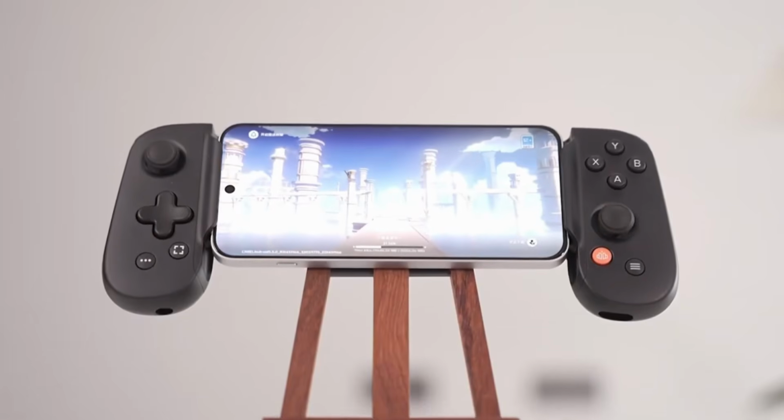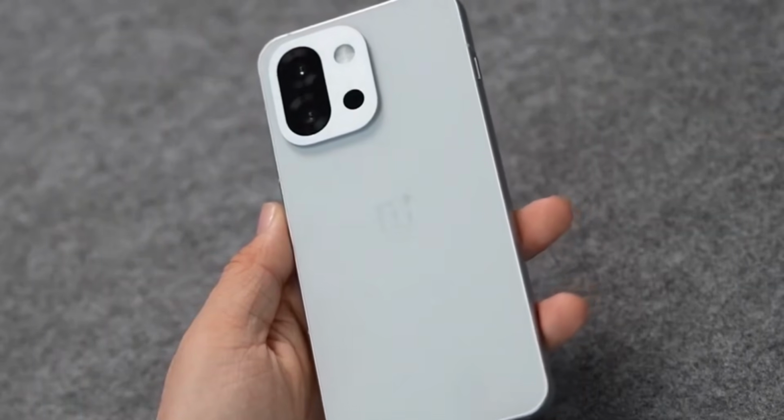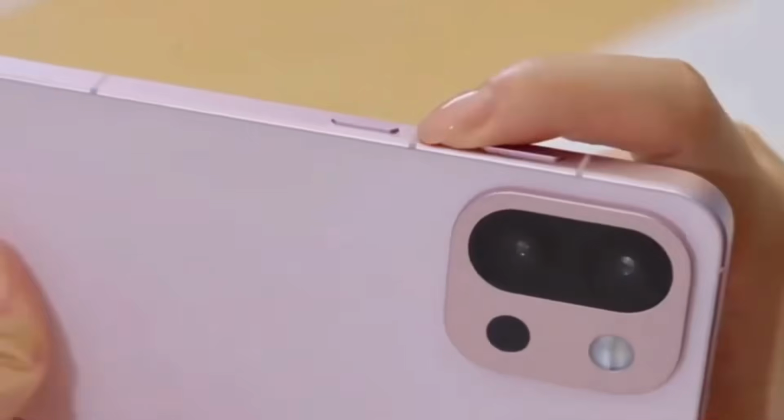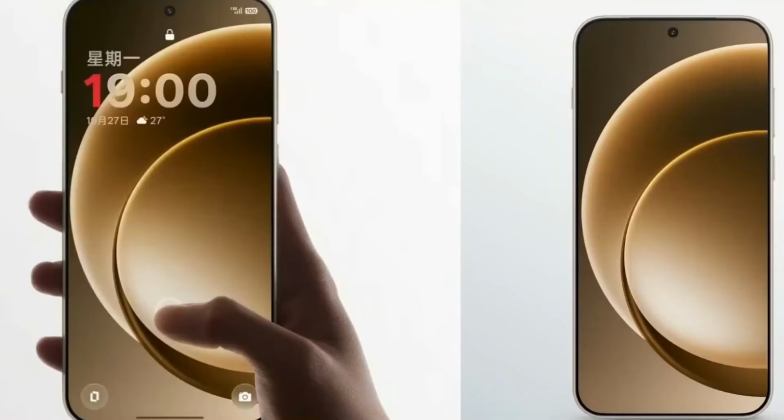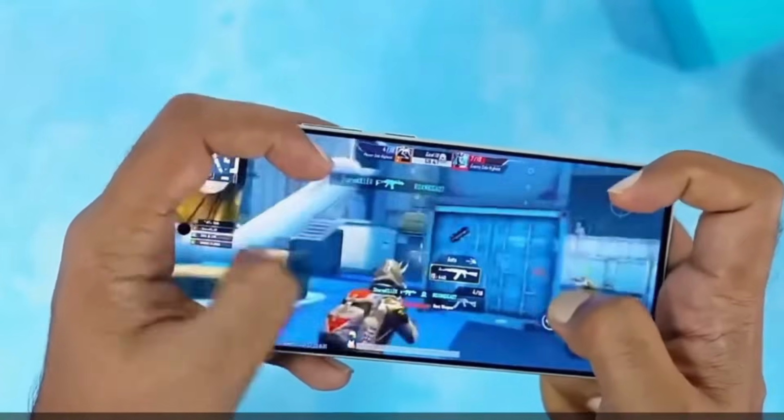For now, owners of the OnePlus 15 can look forward to better battery management, faster gallery performance, and a new neon camera filter that will take night photography to another level. This is just the beginning, and it's good to see OnePlus delivering meaningful improvements so early in the phone's life cycle.